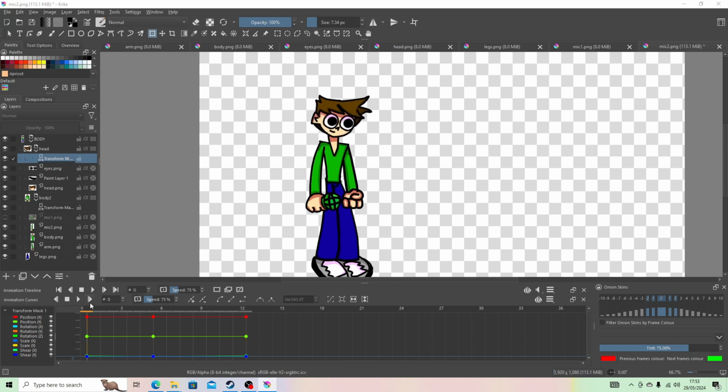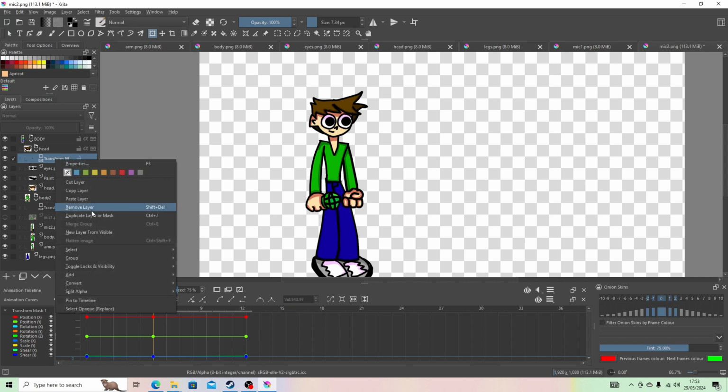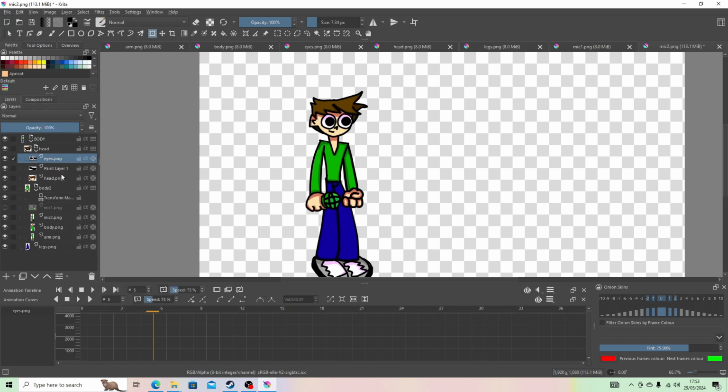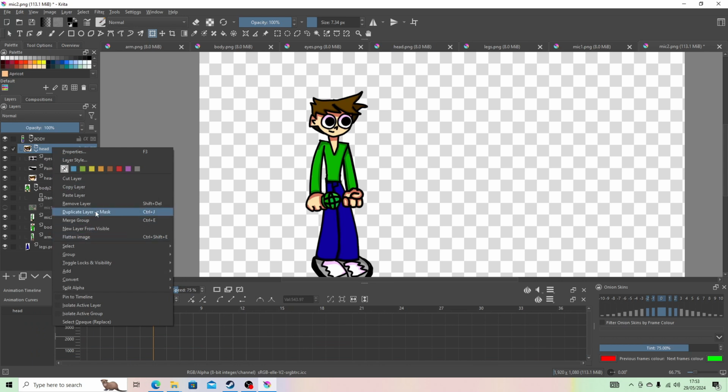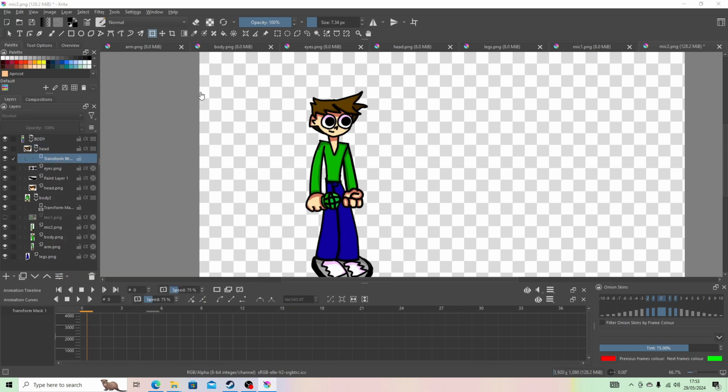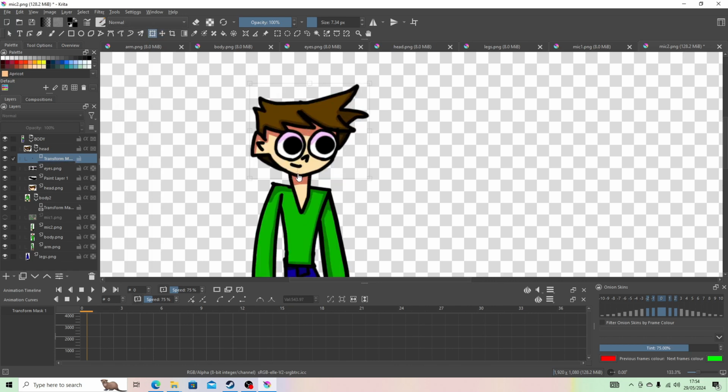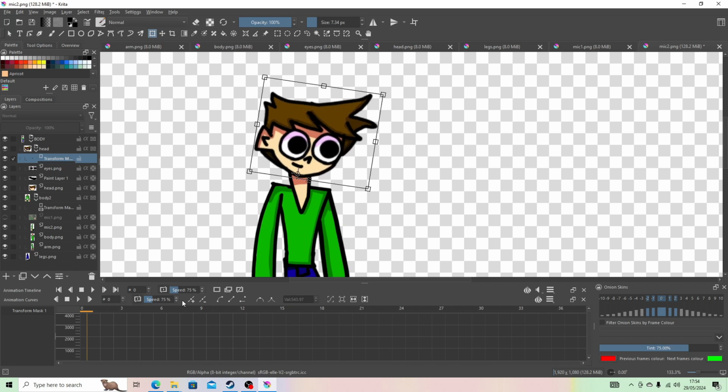Realize I've done something wrong and remove that mask as well, and now we can quickly add a new mask, and then here we're going to add the keyframe where his head is going to be down, looking probably at Boyfriend, and then realize it's doing that again.